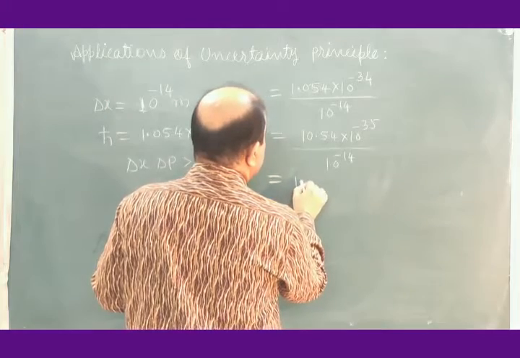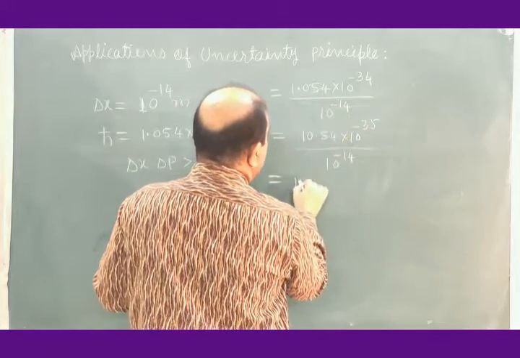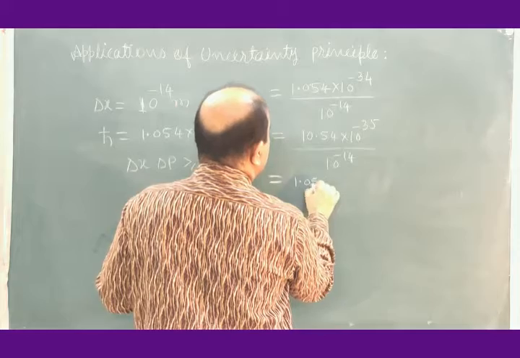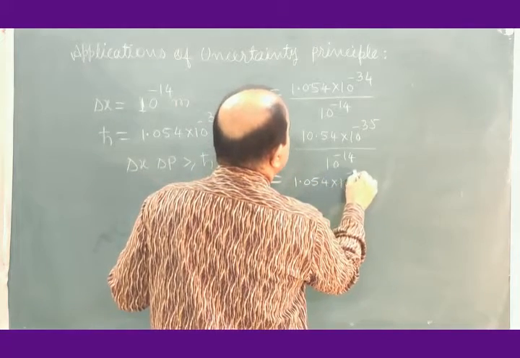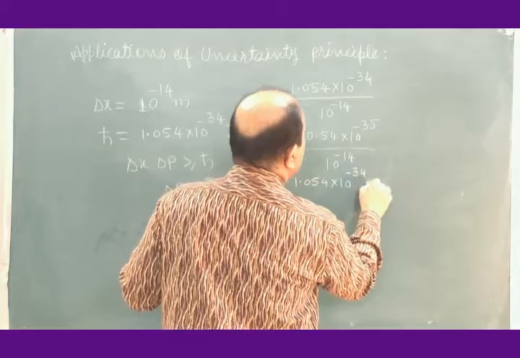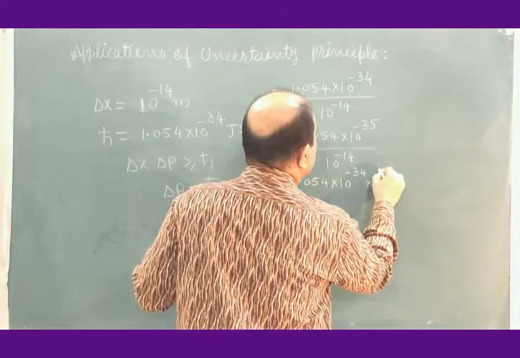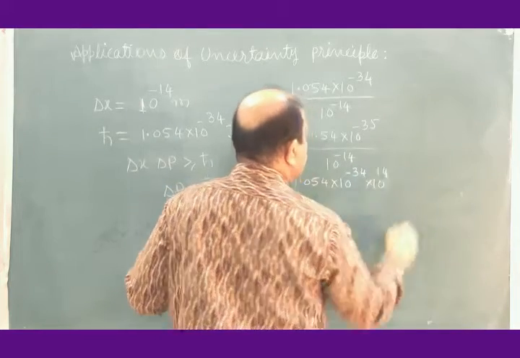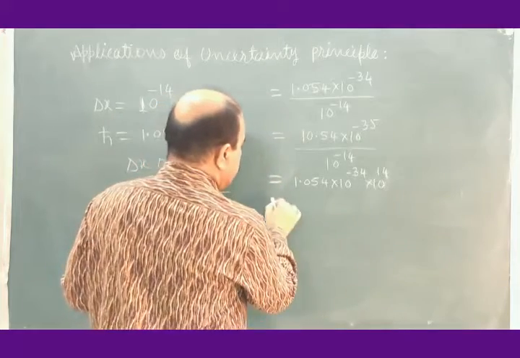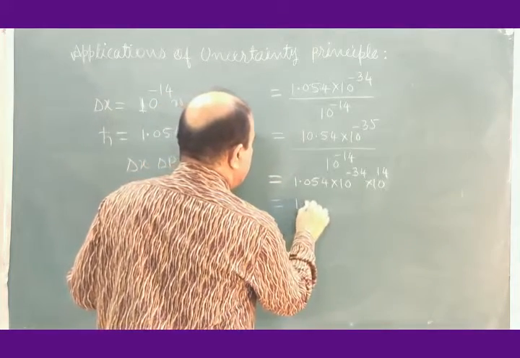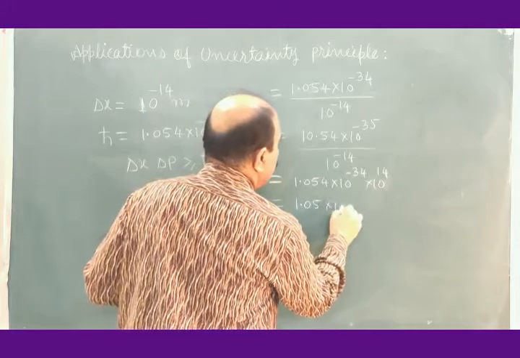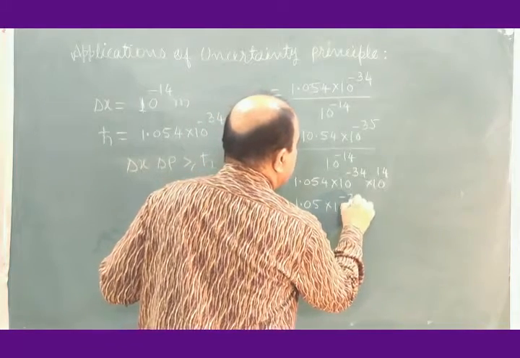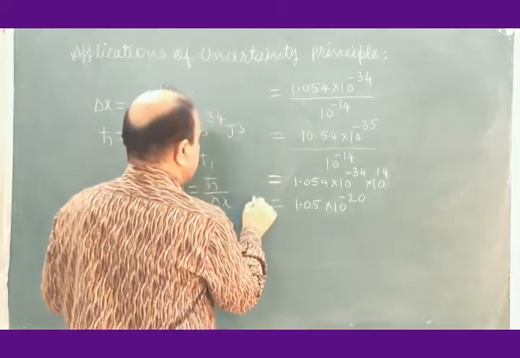Let me put this as 1.054 into 10 to the power minus 34 into 10 to the power plus 14. So this is approximately 1.05 into 10 to the power minus 20.